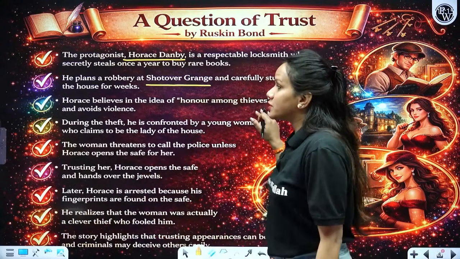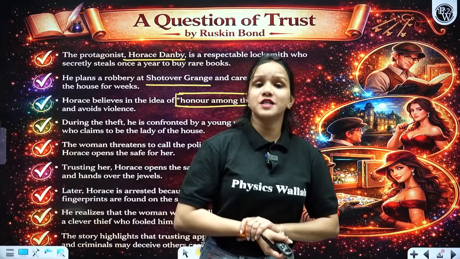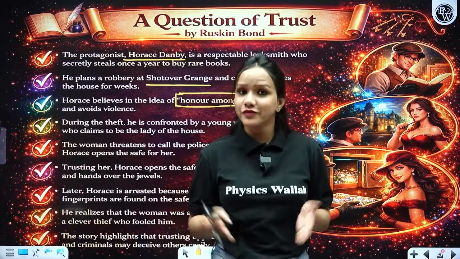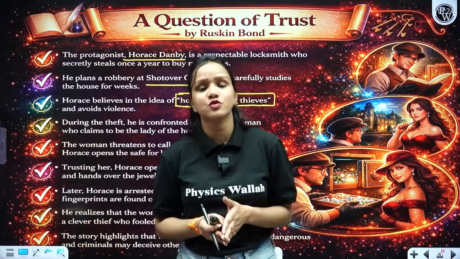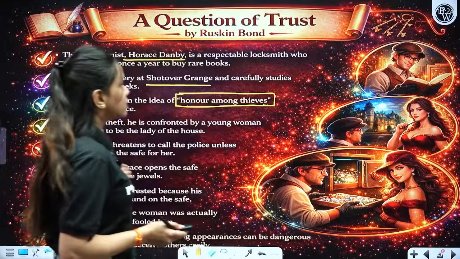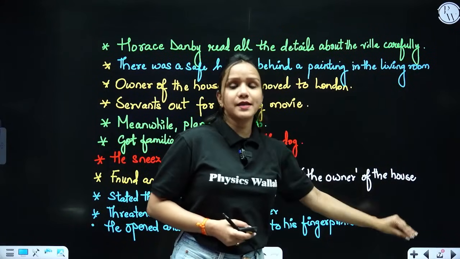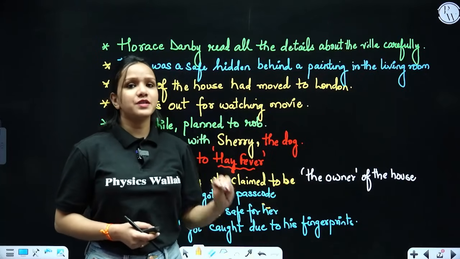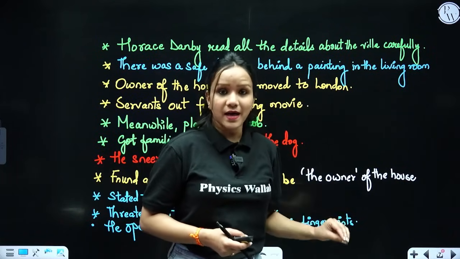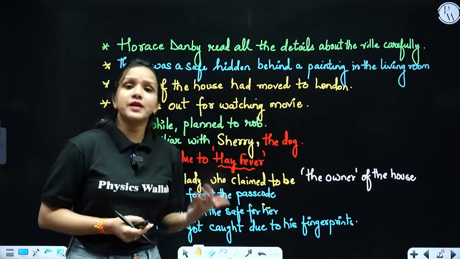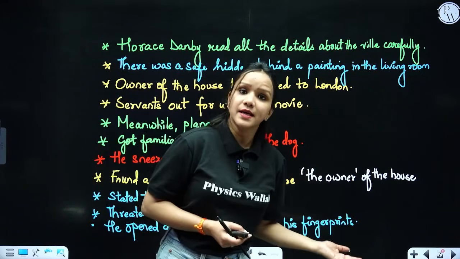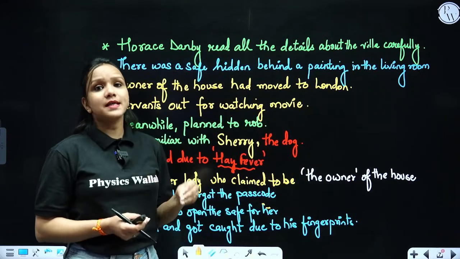As we proceed further towards the third point, I would like to explain to you some major aspects of the lesson that will definitely help you understand the story in a wonderful manner. So let's have a look at those points. Horace Danby read all the details in that article very carefully, very minutely, each and everything about Shotover Grange, the villa. So he was waiting for a perfect day when he could commit his robbery. So he read all the details about the house.